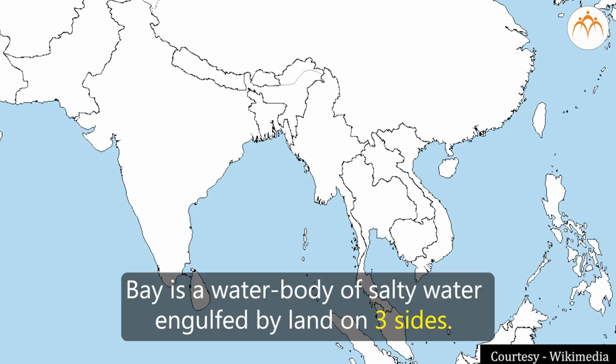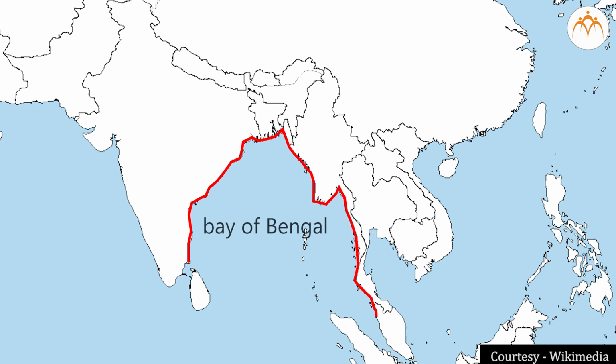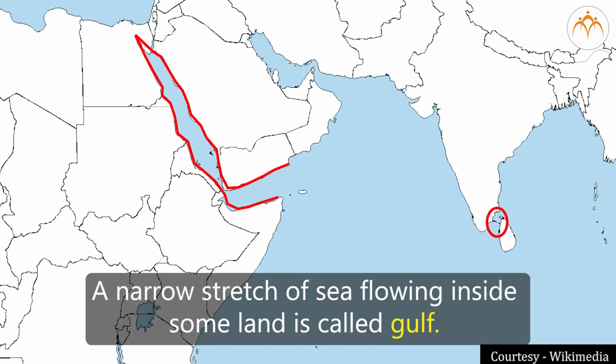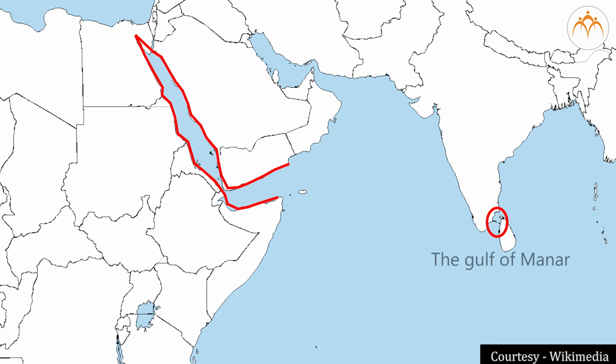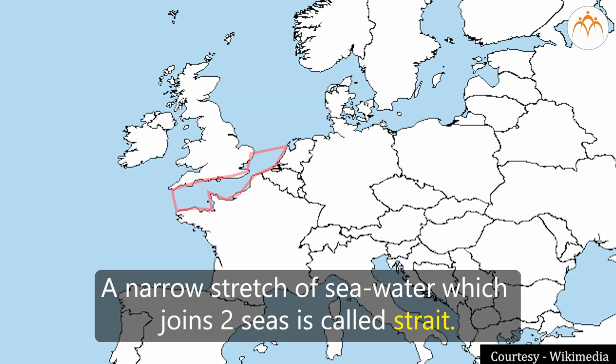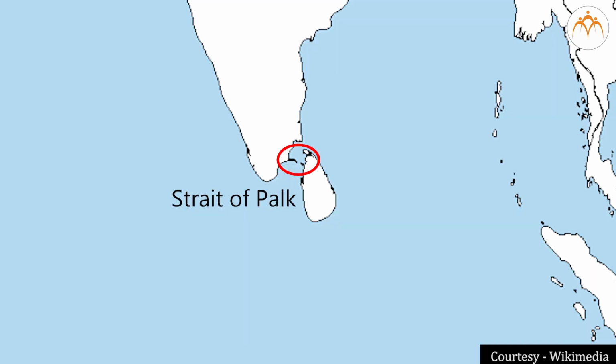Bay. Bay is a water body of salty water engulfed by land on 3 sides. For example, Bay of Bengal. Gulf. A narrow stretch of sea flowing inside some land is called gulf. For example, the Gulf of Mannar. Strait. A narrow stretch of seawater which joins 2 seas is called strait. For example, the Strait of Palk.